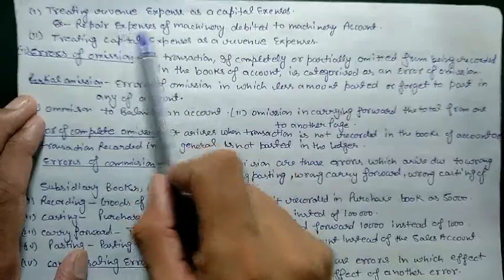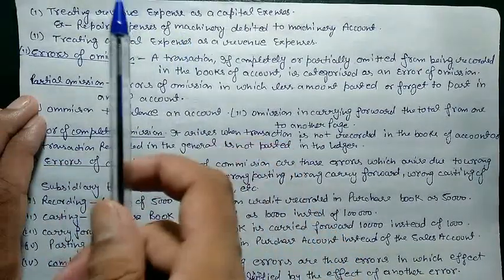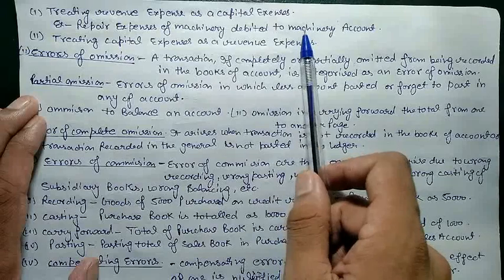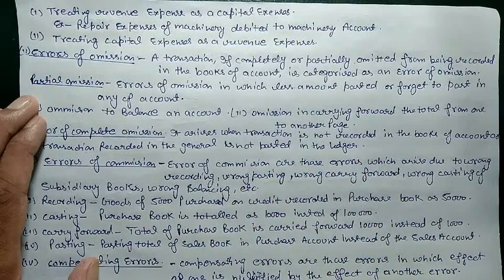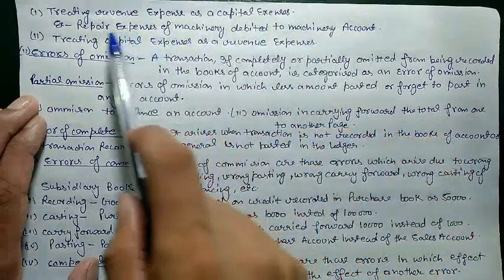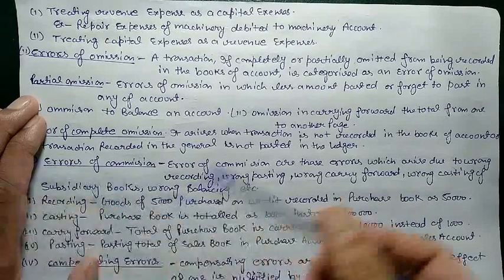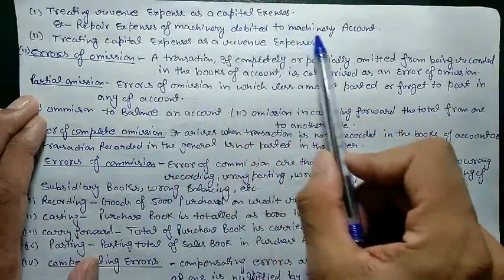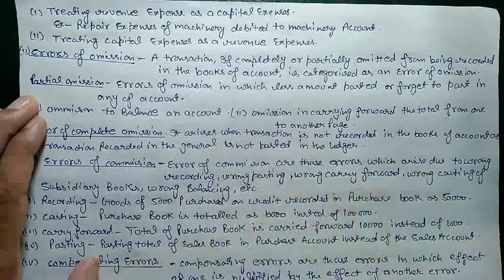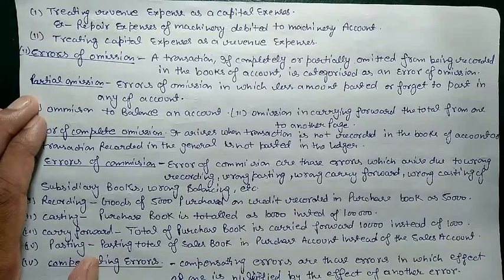If we have repair expenses for machinery on the purchase of machinery, then it will go to the machinery account, because it is when we are purchasing that machinery. But if we are having repair after the purchasing of machinery, if we have expense on that machinery, it will go to the expense account or repair account, not to the machinery account. So in this case, we have taken revenue expenses as capital expenses. So this is the error of principle, in which we have forgotten the principle of revenue and capital expenses.